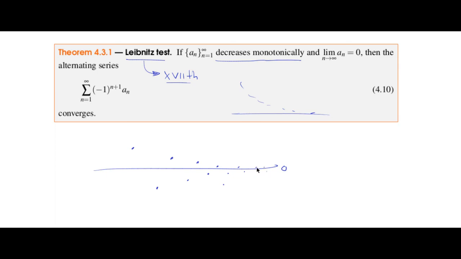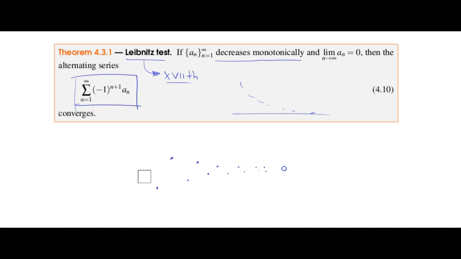Closer and closer, but each time you have a positive or a negative value. Then Leibniz says if these conditions are true, if this sequence decreases monotonically and its limit is 0, then this series is convergent, okay? It doesn't say anything about it being absolutely convergent, okay?